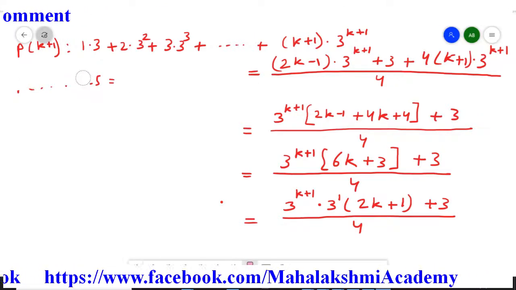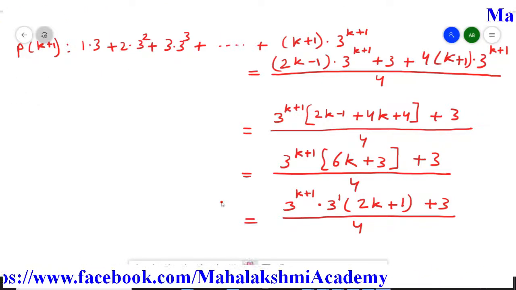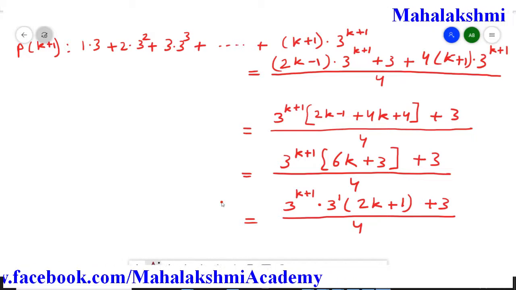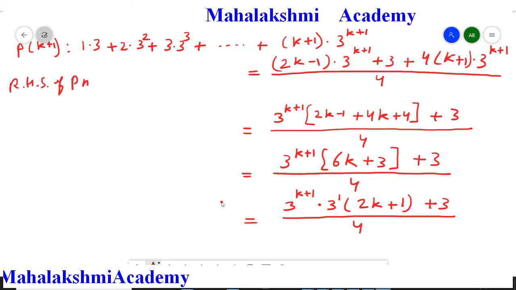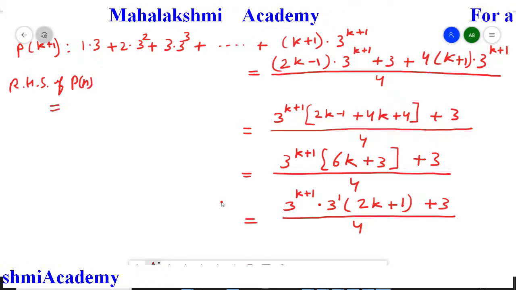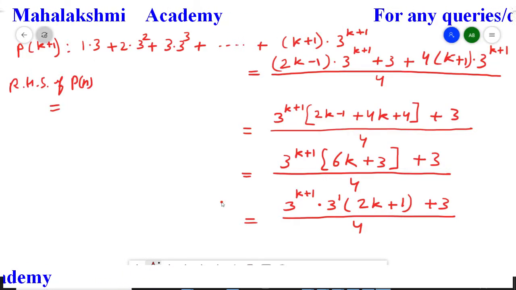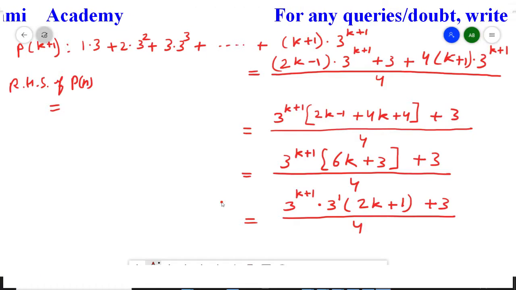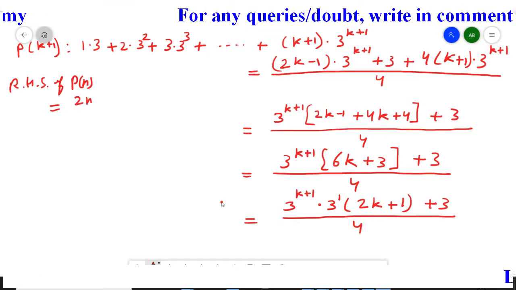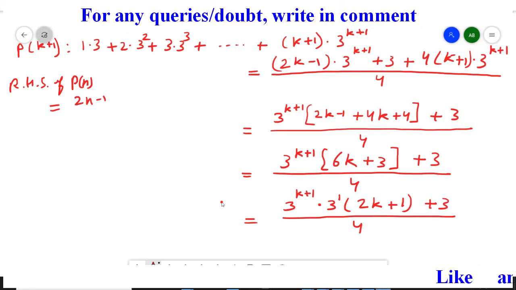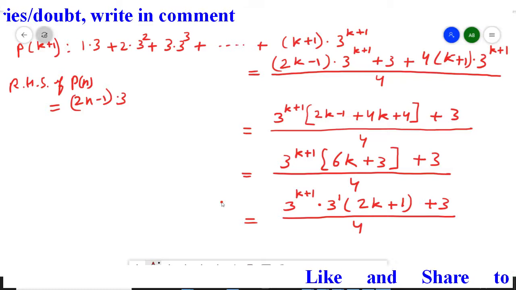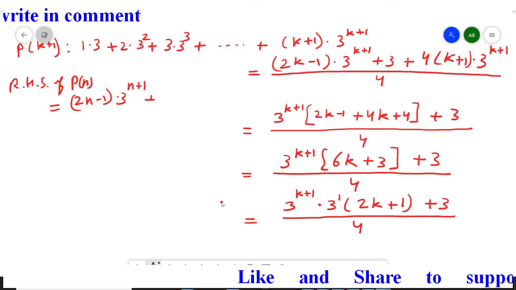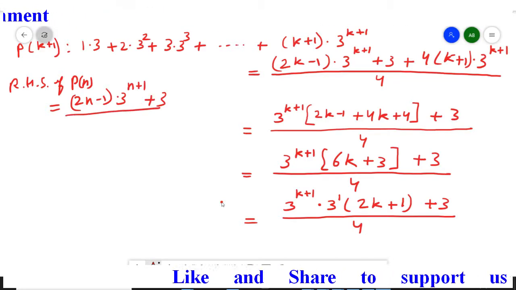I'll write it properly, otherwise you will get confused about what ma'am wrote. Right hand side of Pn statement, I am writing this from the question, and from the question the right hand side is of format (2n − 1) multiplied by 3 to the power (n+1) plus 3 and whole divided by 4.